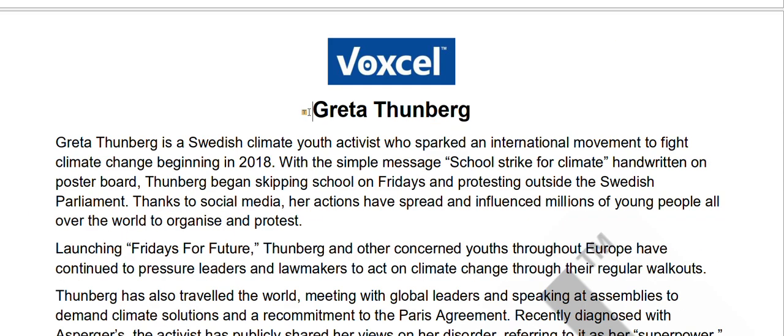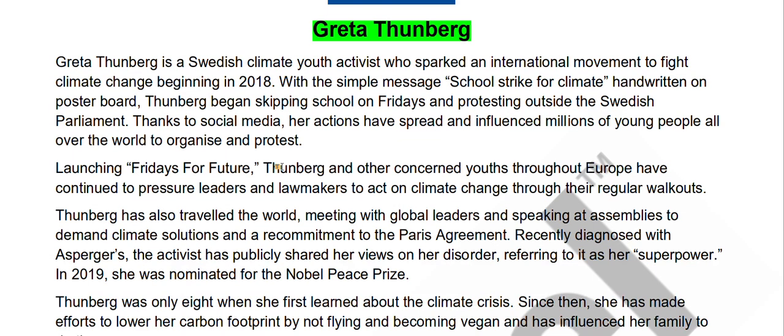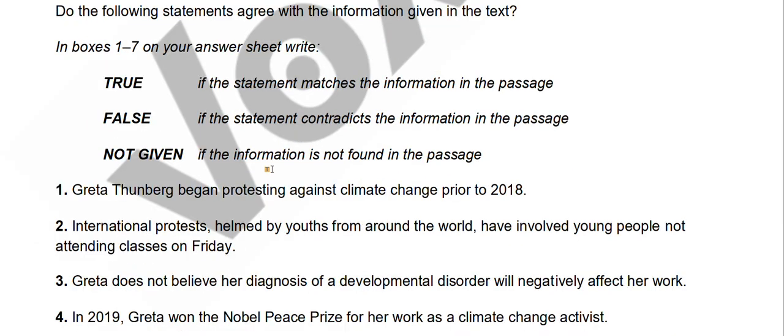So this topic is about Greta Thunberg. As you must have heard about her, she became famous quite young for her activism towards the environment. We will read the questions first. We have to write true, false or not given. And our first question: Greta Thunberg began protesting against climate change prior to 2018.